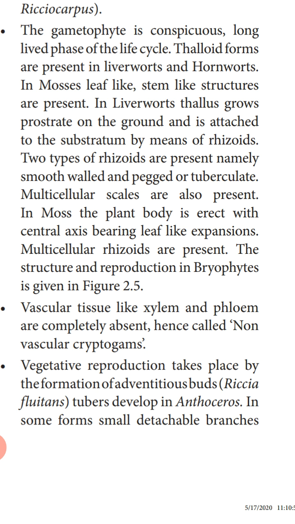Prostrate, we studied, is the plant body in liverworts and hornworts, and in moss the plant body is erect with the central axis. A stem-like structure is present, on which there are some leaf-like expansions. Multicellular rhizoids are present there. In moss, you can find multicellular rhizoids.